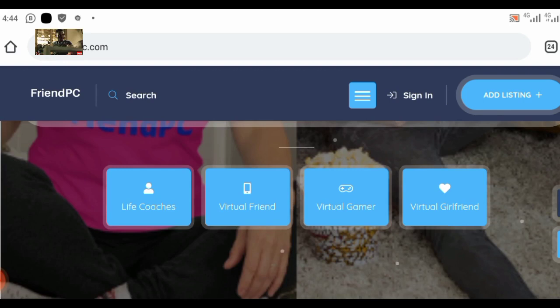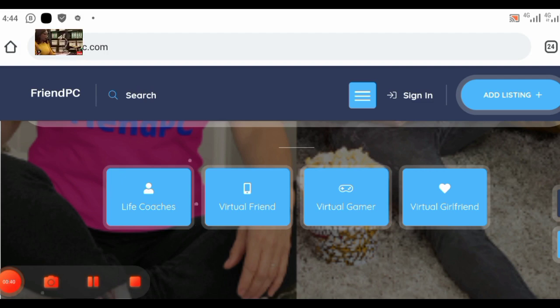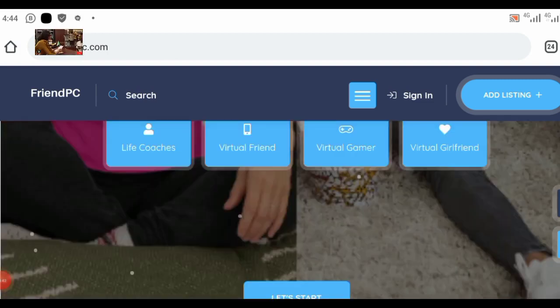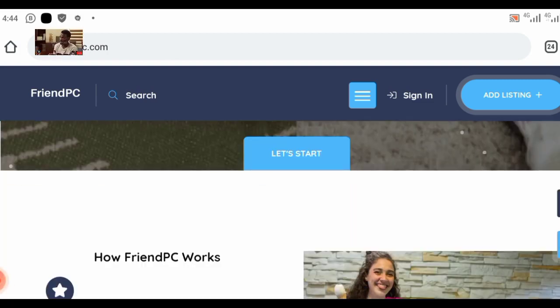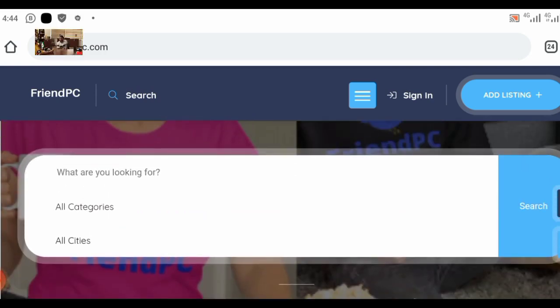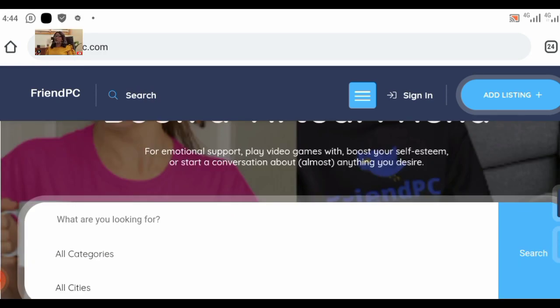All right. So this is what we call Friend PC. When you get here, you can become a life coach. You can become a virtual friend, a virtual gamer, a virtual girlfriend. But we are going to be making money with this app. These are services that are rendered, but we are going to be providing the services.